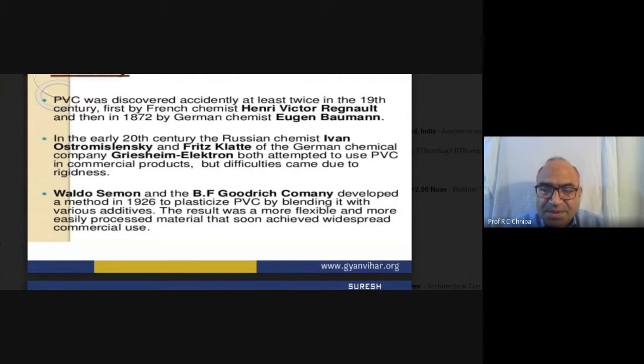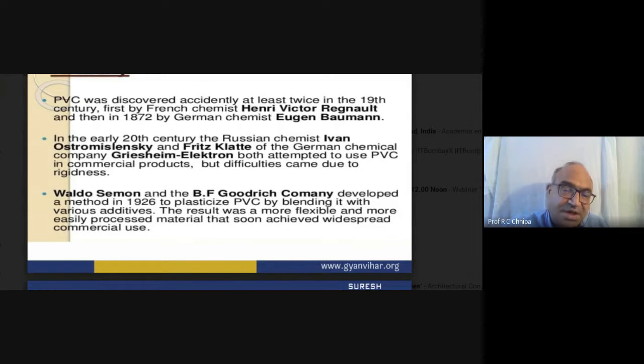Now the major difference between PVC and polyethylene is that the carbon double bond carbon is available, but one hydrogen of ethylene is substituted by chlorine. So we get a new compound from ethylene: hydrogen substituted by chlorine.